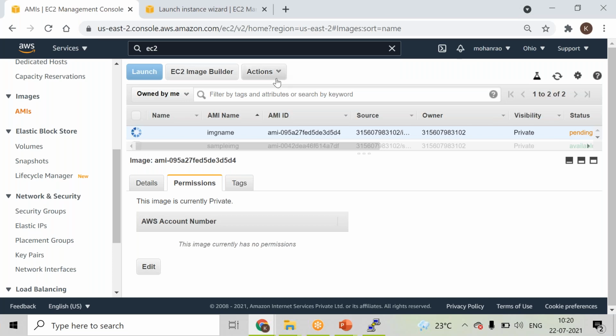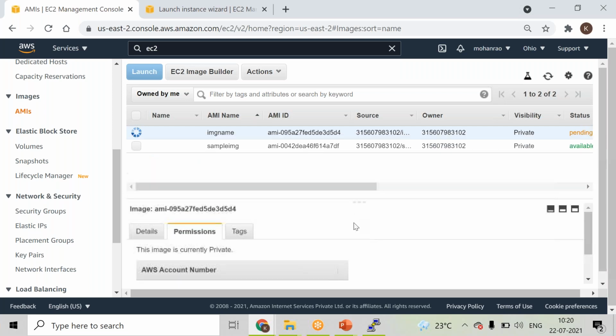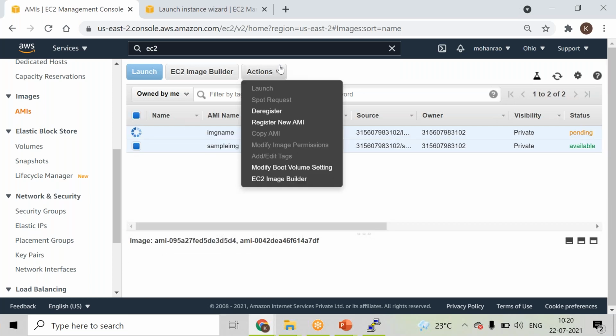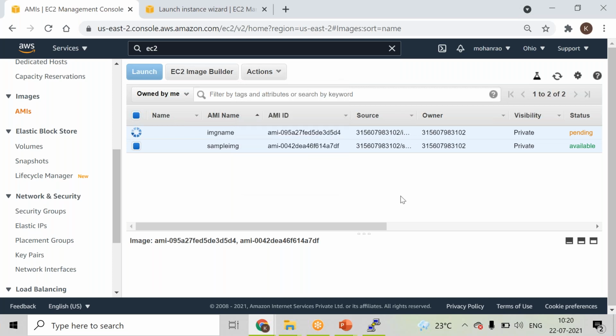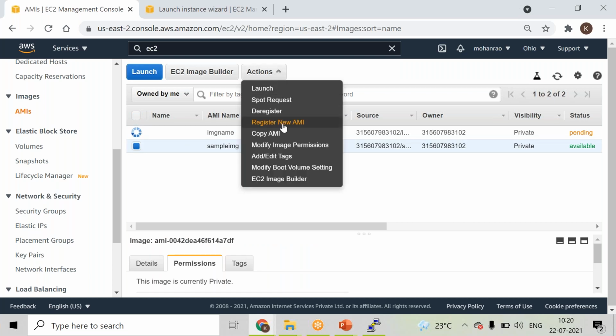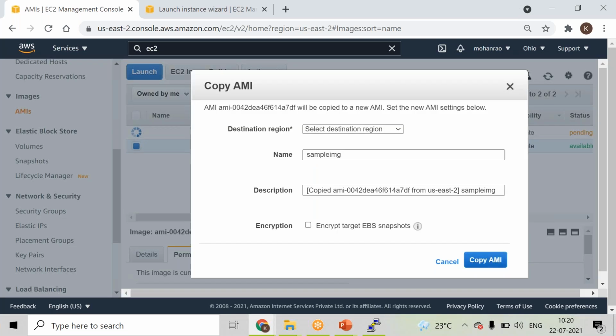And if you want, meanwhile, you can take a look at the older image. I'll show you the actions. Look under actions, they will be visible. Here you can see copy machine image is one option, and at the same time you can also see the options to modify the image permissions and all, right? Let me wait. Yeah, now let's see actions, and here you can see Copy AMI. If you just click on it, you can copy from one region to another region, right? From the source region, like the Ohio region where we are, from this particular region you can go ahead and see in your environment.